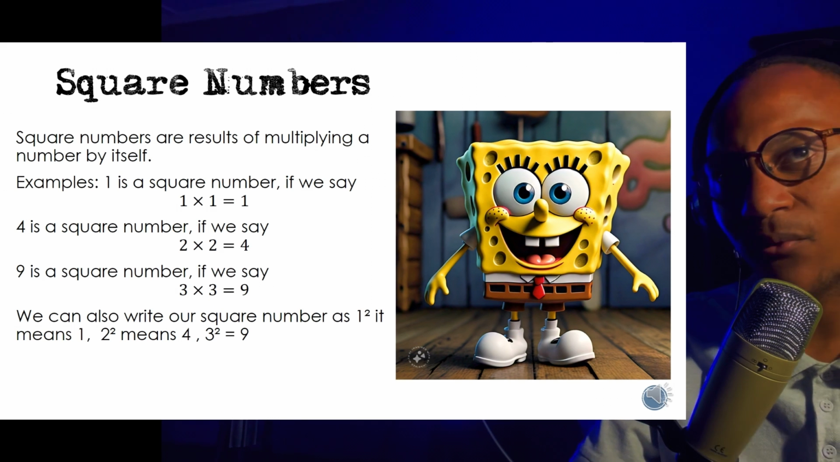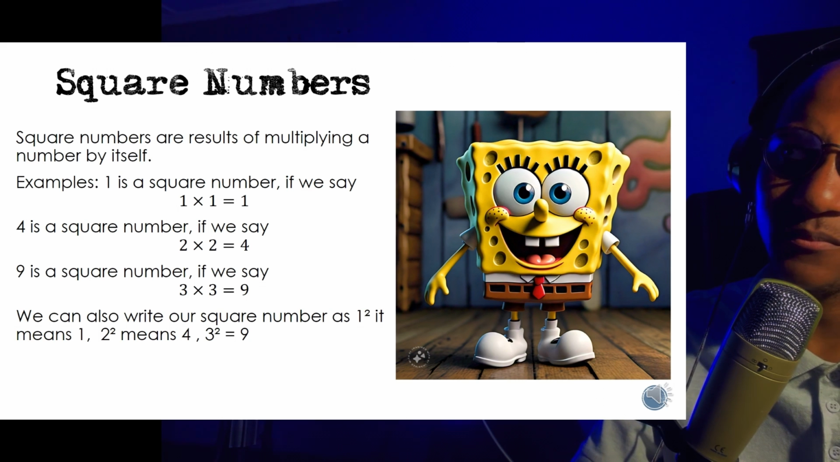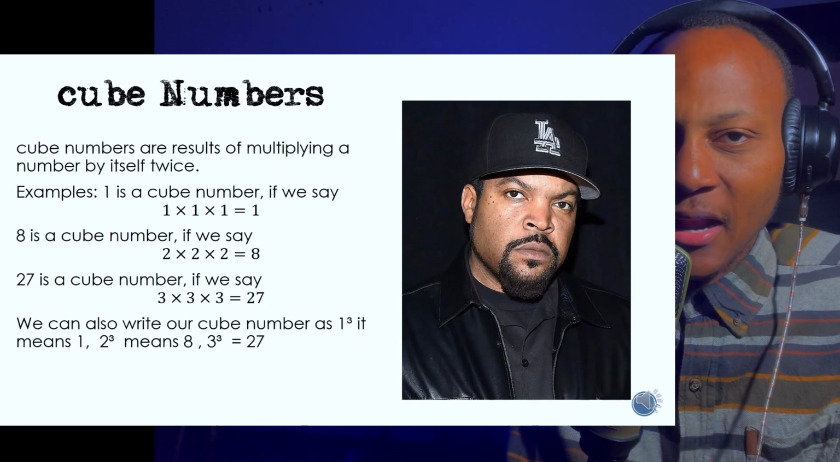So 2 squared and 4 are the same thing. 3 squared and 9 are also the same thing. Moving on swiftly. Let's look at cube numbers.